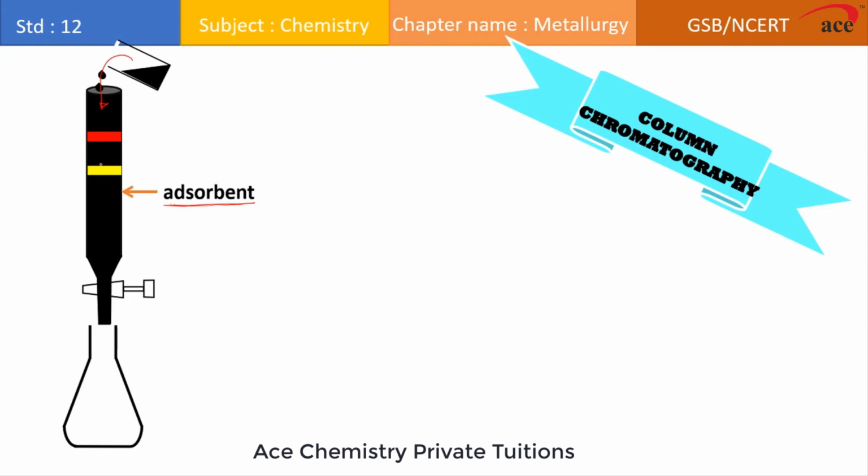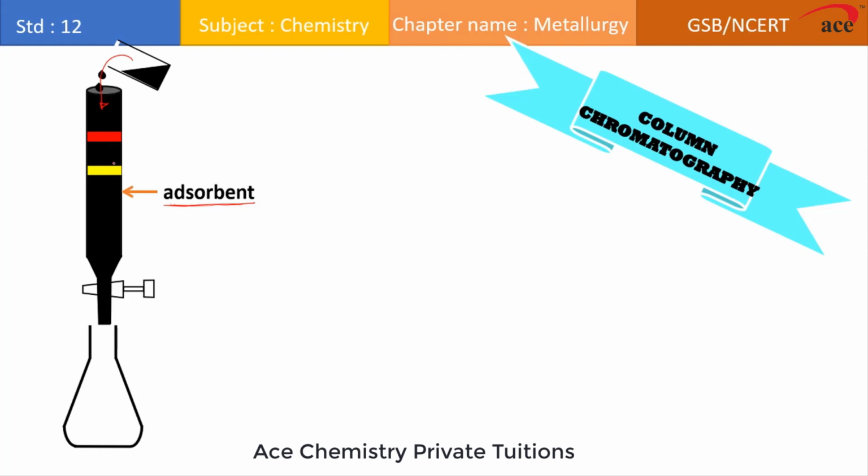If you see this color which is at the lower position, that indicates it has less adsorption. So this can be easily removed from the column, and this red color band, which is at the upper position of the column, indicates it has more adsorption, so it spends more time in the column, and its removal will be different, or it can be removed with difficulty. So we are getting two different bands or two different layers. It is because of the different rate of adsorption.